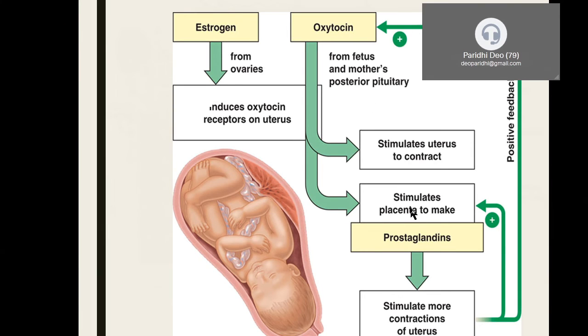The placenta stimulates the production of prostaglandins. Thus, it brings about more and more contraction of the uterus. As such, oxytocin is also causing uterine contractions. The other mechanism executed by the placenta is via the production of prostaglandins. Thus, they bring about more and more uterine contractions, which will ease the labor. That is induction of labor, so that the delivery of the baby can be easier.